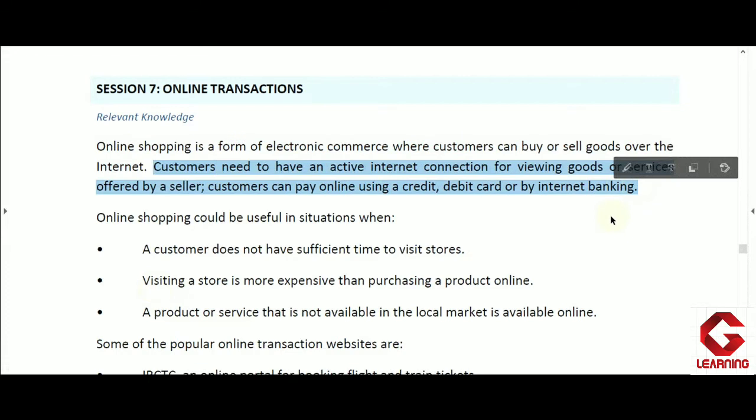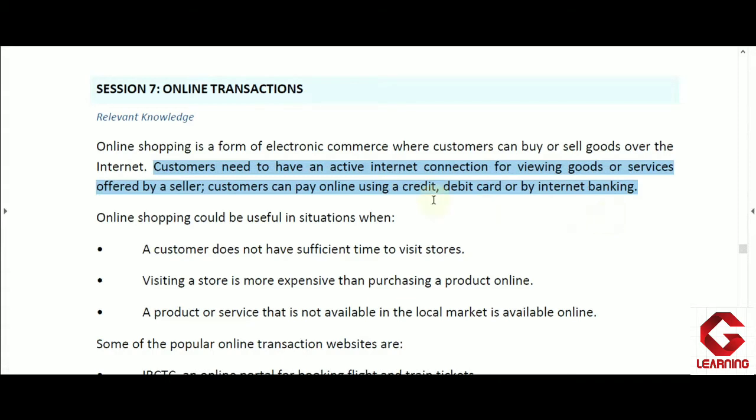Next, it is explained that customers need to have an active internet connection for viewing goods or services offered by a seller. In online shopping the most important thing is that the customer connects his electronic device, like a mobile phone or laptop, to an active internet connection, and then only is the person able to see the various goods available on a particular online shopping store. That is the most important requirement of online shopping.